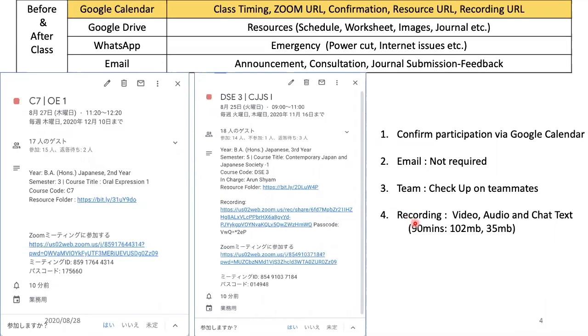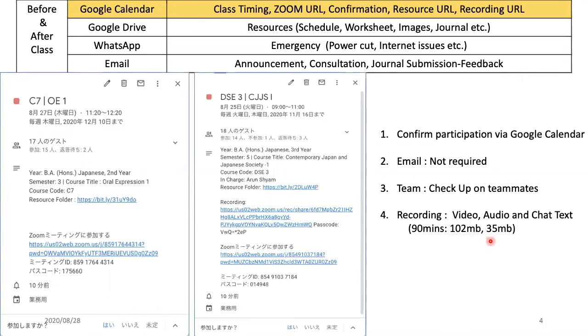And the recording, as I said, some students don't have good internet speeds. So I provide them video and audio. This video is for a 90-minute class. Let's say it's a 2-hour class, then eventually it's down to 90 after breaks and certain places where you might not need the recording. And this is about 102 MB. So this is actually like watching maybe a 10-minute YouTube video.